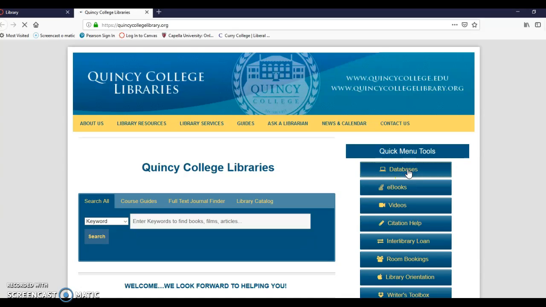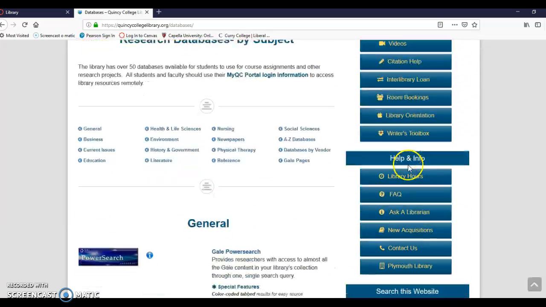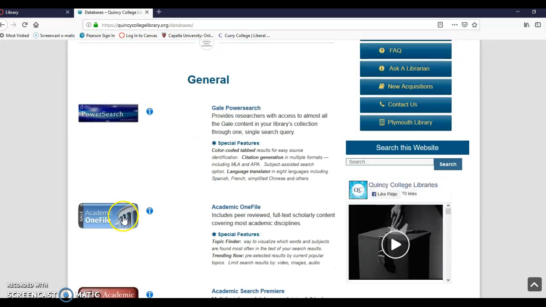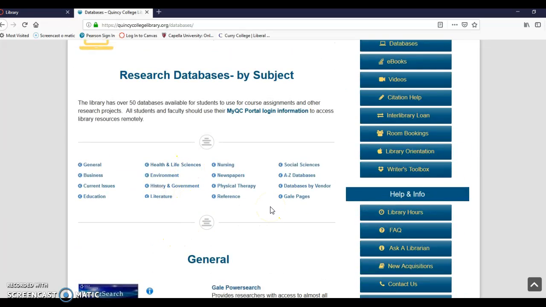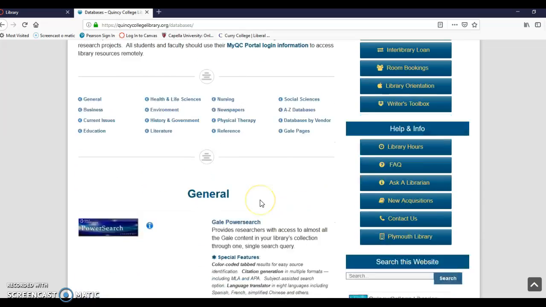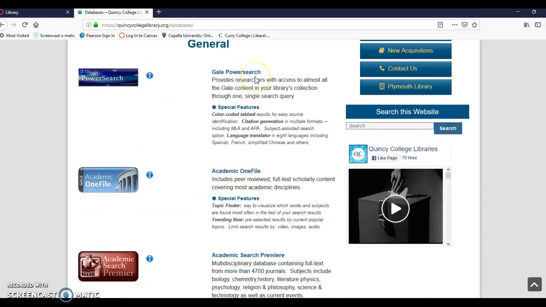When you open up your databases, you'll see we have some general databases, okay, like Academic OneFile. You probably used this in high school. And then we also have some criminal justice specific databases. Okay, so I'm just going to look at the Academic OneFile real quick because this is the one most people use, but you are welcome to use any one you want to. Okay, you're going to click it.